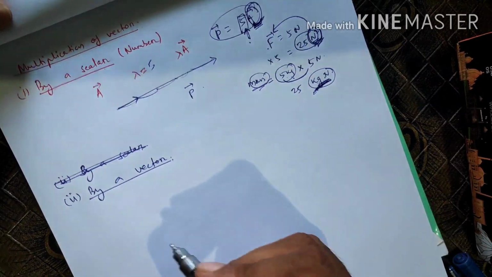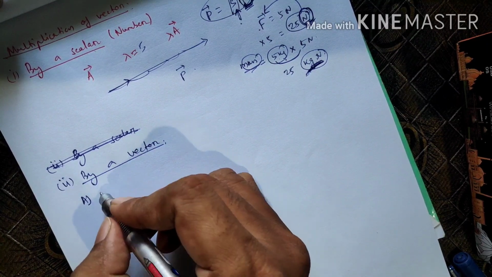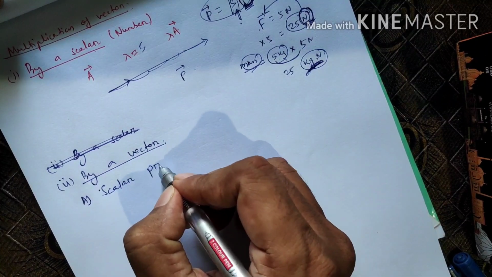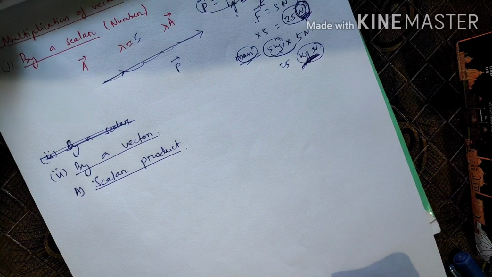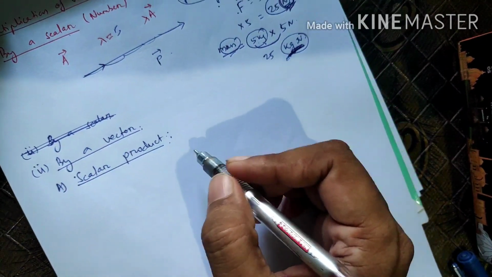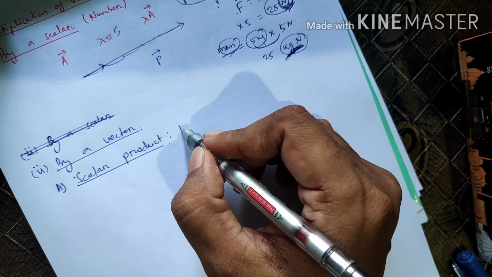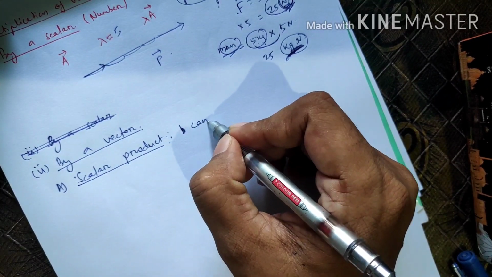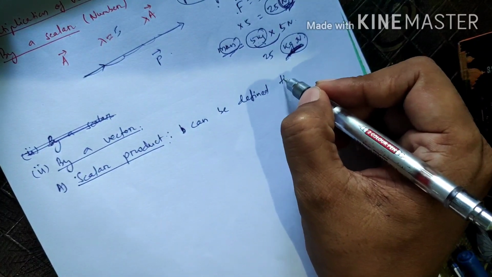And in this category again we have two types. First one is your scalar product. Alright. So how can you define scalar product? Scalar product can be defined as, okay, I am writing, scalar product can be defined as